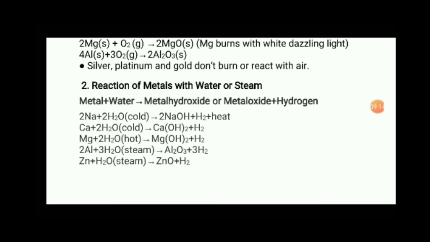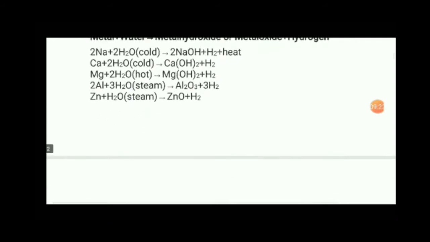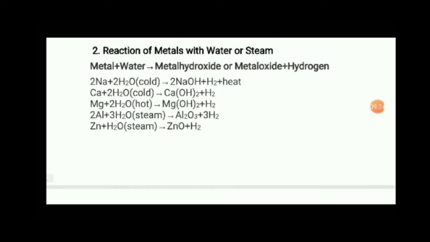So we have to remember with what reactants which kind of product is produced. In this chapter also, chemical equations hold a very important position from the exam point of view. So you have to remember all the chemical equations accordingly.